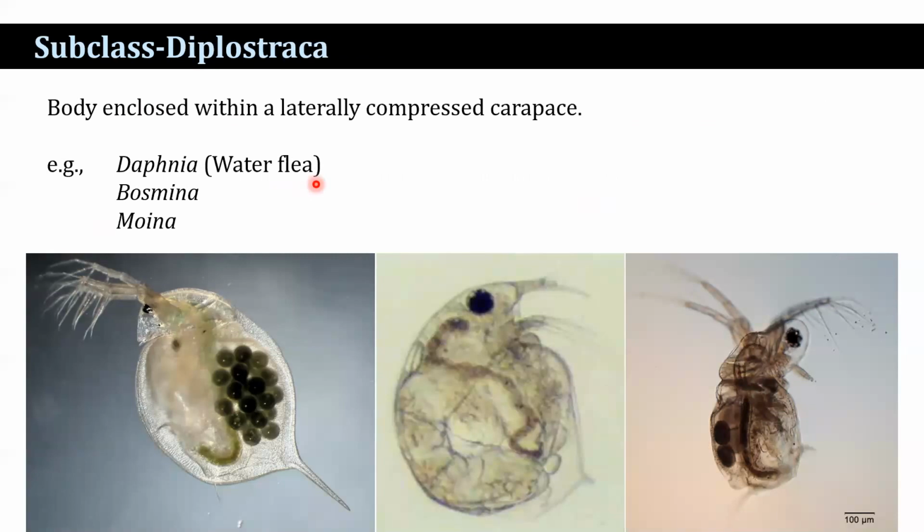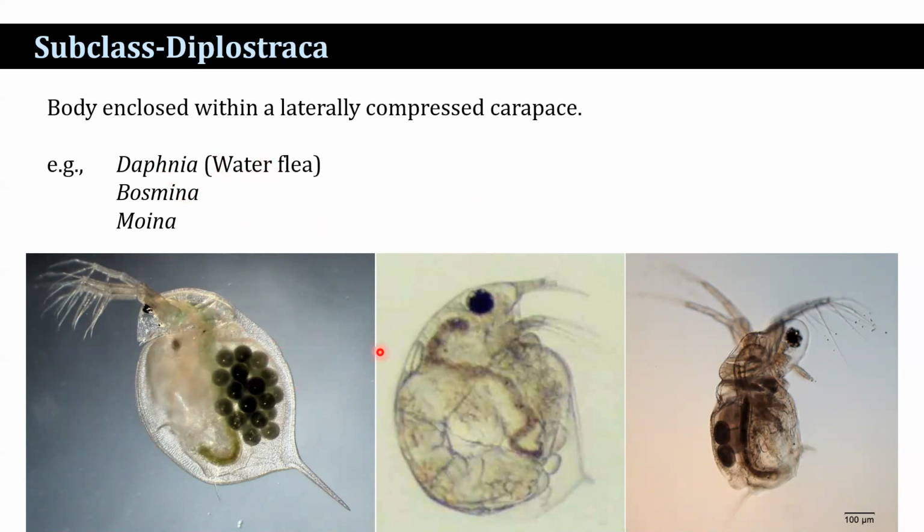Next subclass, Diplostraca. The Diplostraca consists of Daphnia, Bosmina, Moina, and this type of crustacean is present in pond aquatic systems, and the Daphnia, Bosmina, Moina are good for aqua farming, and they are commonly known as water fleas.